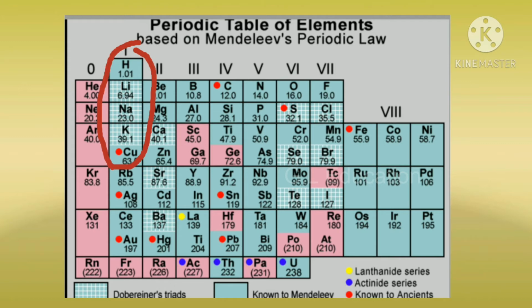The increasing order of atomic mass was not strictly followed throughout. Examples: cobalt and nickel, tellurium and iodine. In these examples, the increasing order of atomic number was not followed strictly.